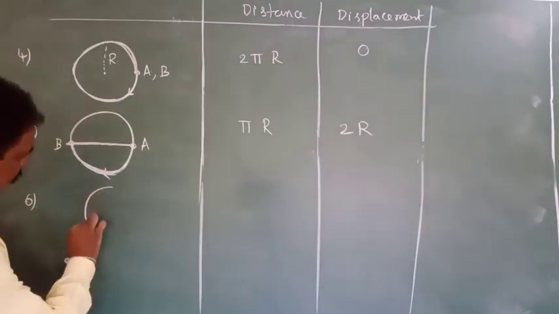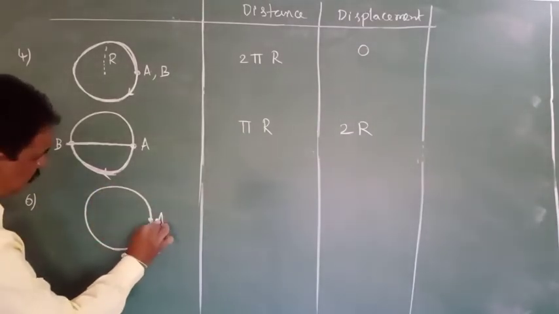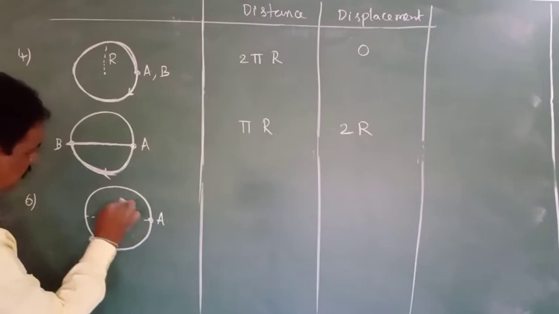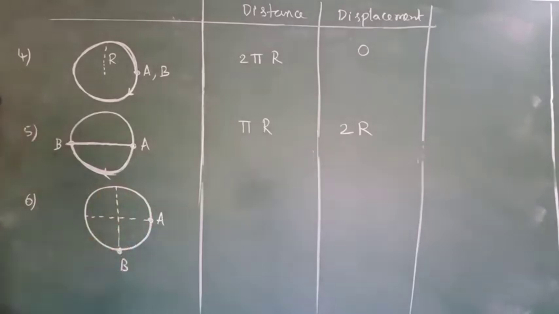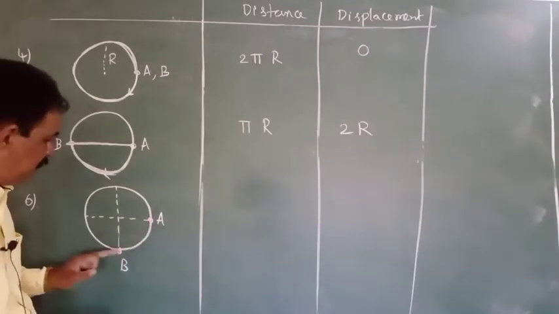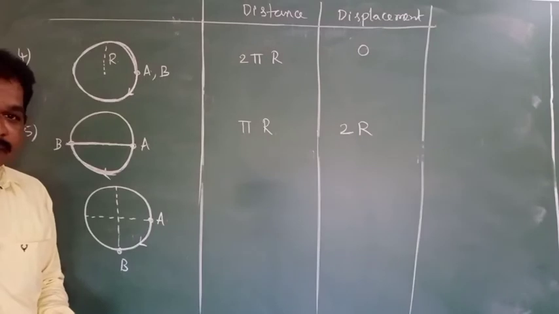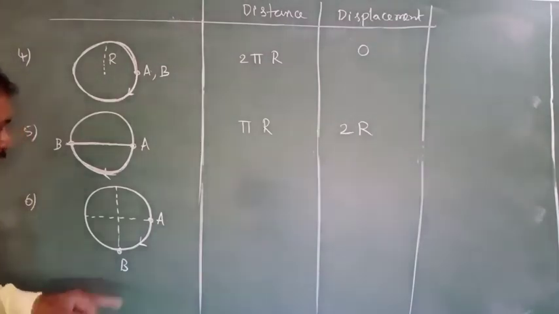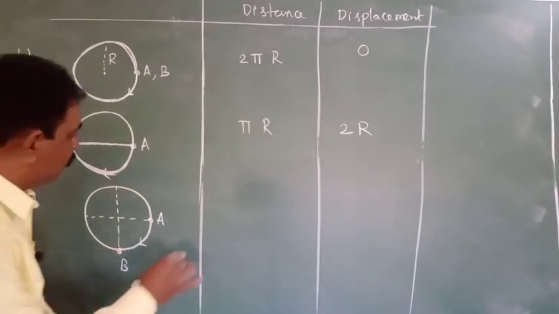For example, the body started from here, these are the diameters, it came to the point B. This is the starting point, this is the ending point. Then what is the distance? What is the displacement? Distance is nothing but 1/4 of the circumference.